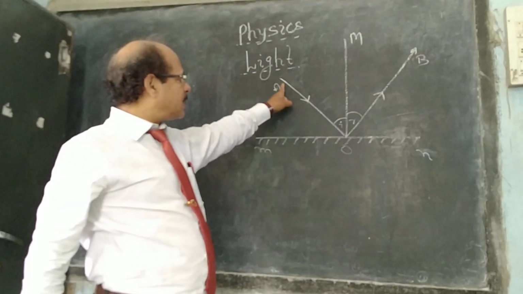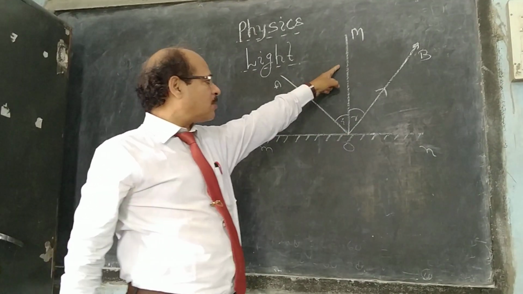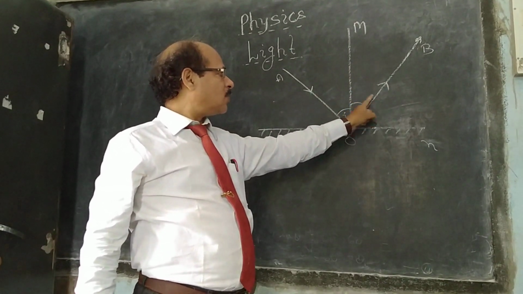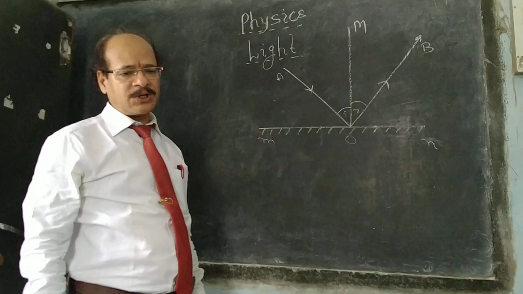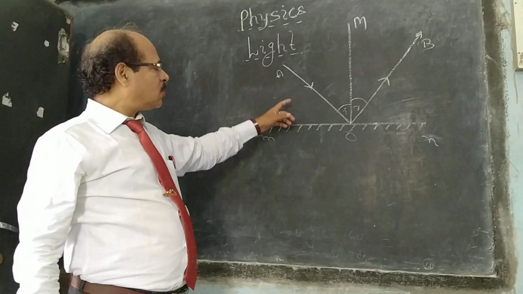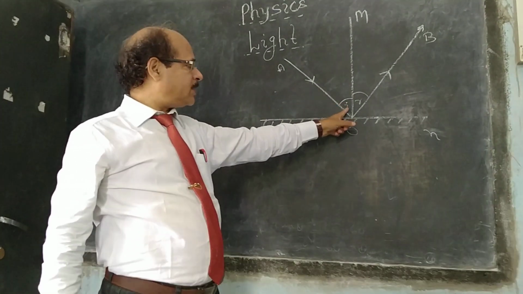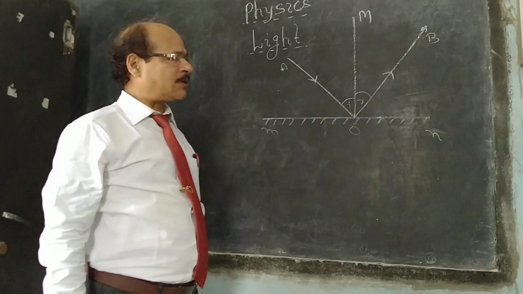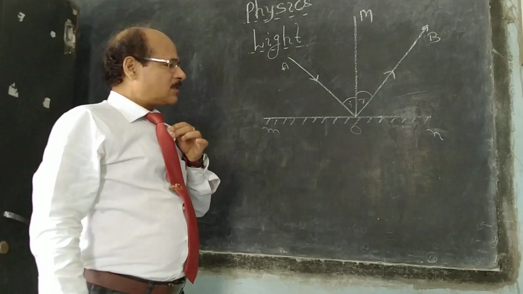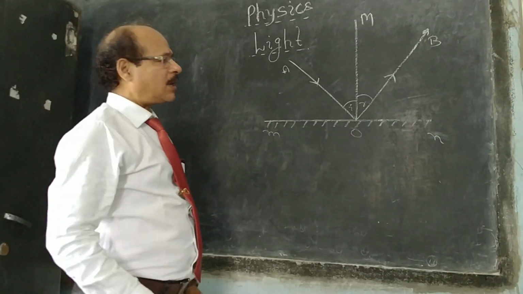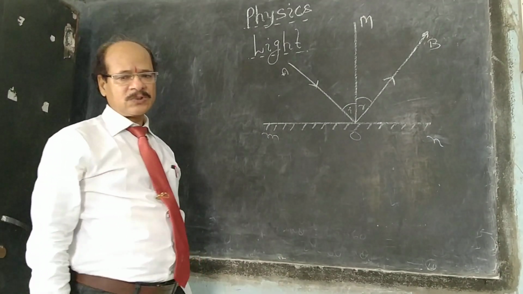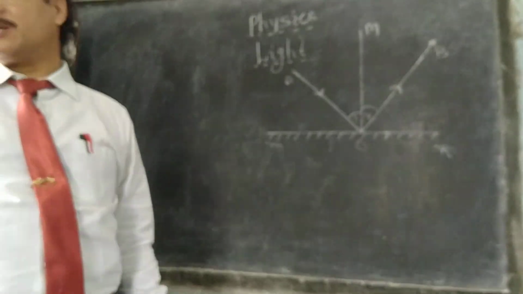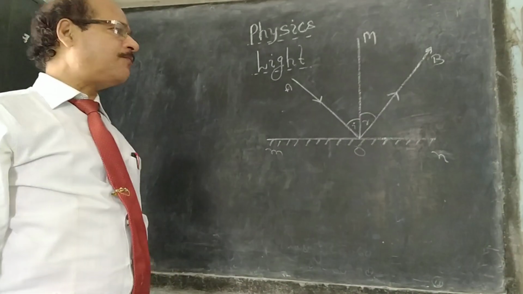Here are two angles. One angle is formed between the incident ray and the normal, and another is formed between the normal and the reflected ray. So, the angle of incidence is indicated by I, and the angle of reflection is indicated by R. These two angles are always equal.